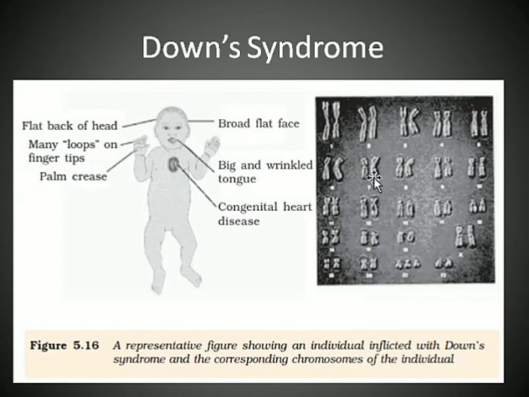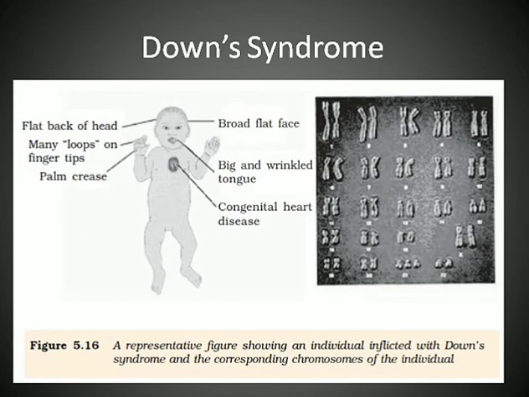If you see here, in case of Down syndrome, the 21st chromosome has 3 copies, whereas the others have 2. This leads to Down syndrome, and these are the different symptoms: broad flat face, big and wrinkled tongue, congenital heart disease, palm crease, many loops on fingertips, and flat back of head. So these are the symptoms of Down syndrome.